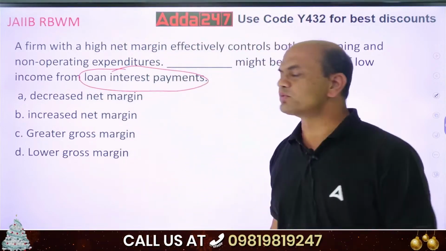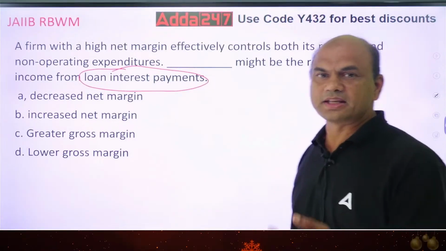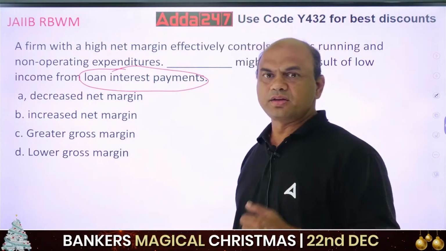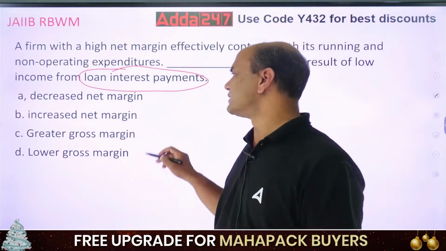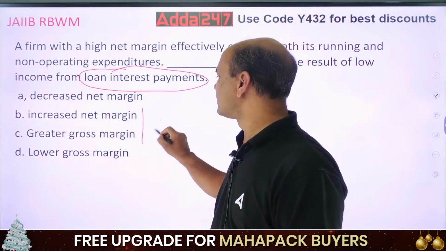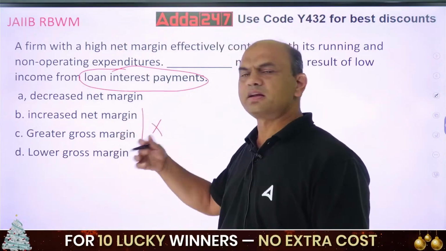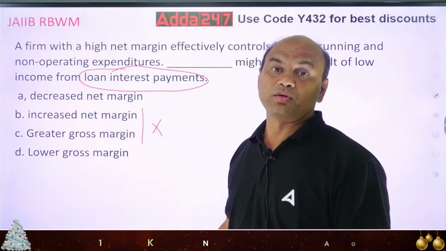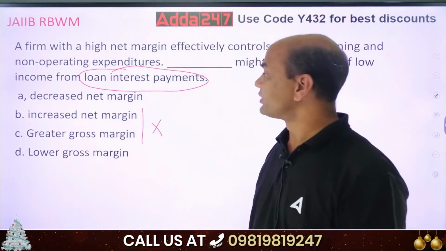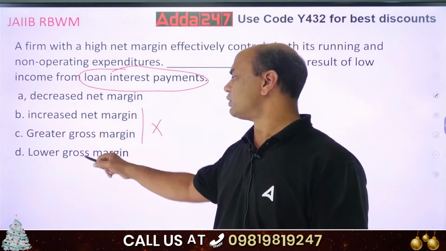So this will reduce what? If I'm getting less margin, this will reduce what? Now look at this. Obviously increased and greater are out. The answer is obviously A or D. Which one then? Decreased net margin or lower gross margin?